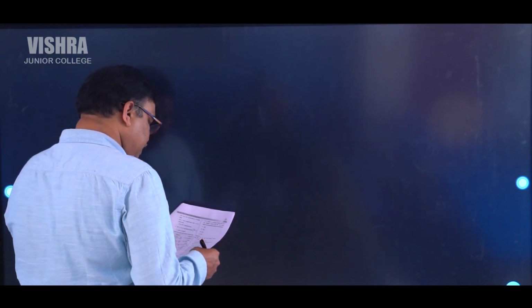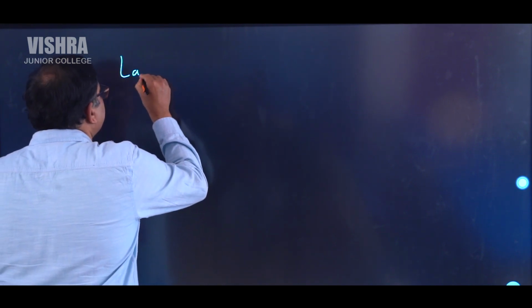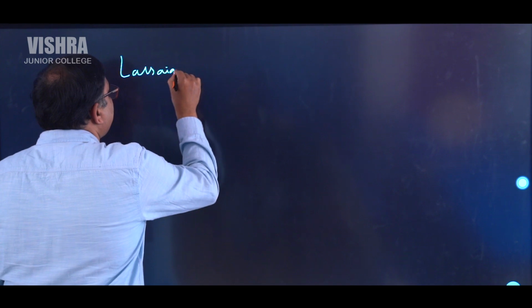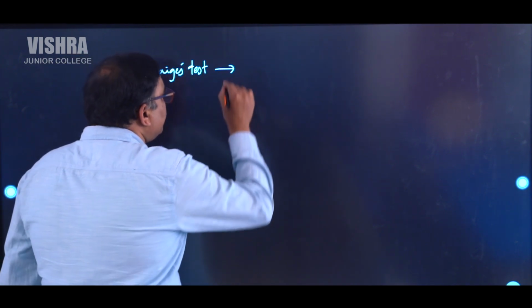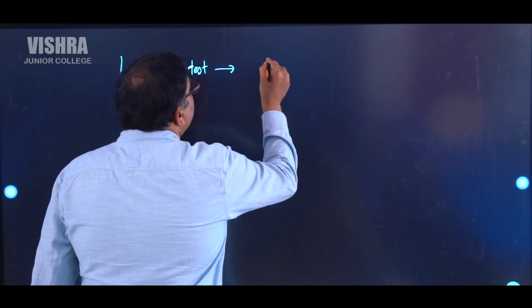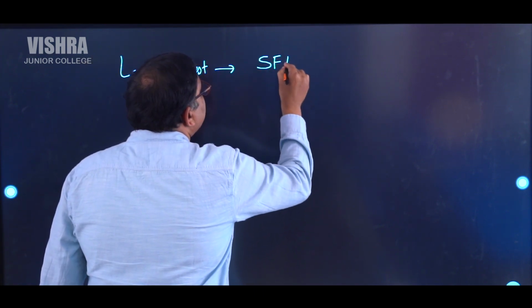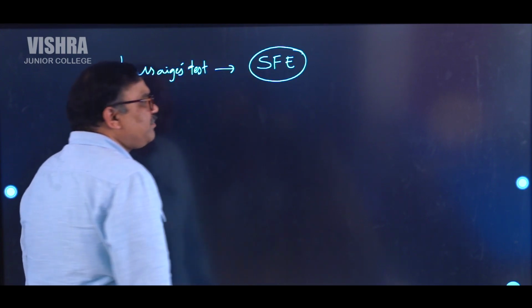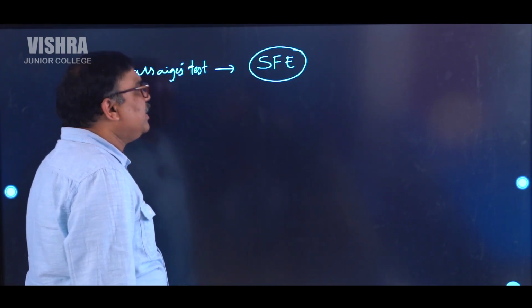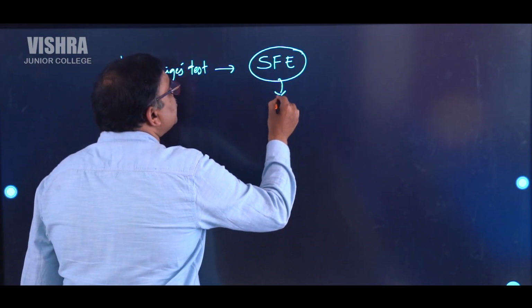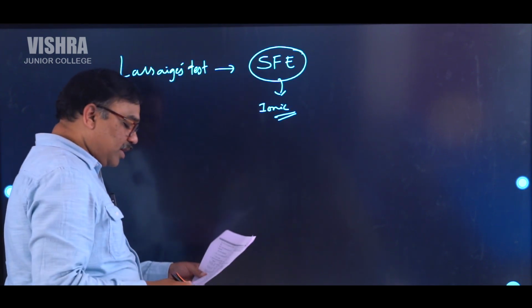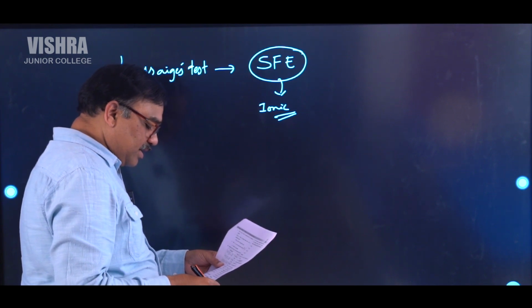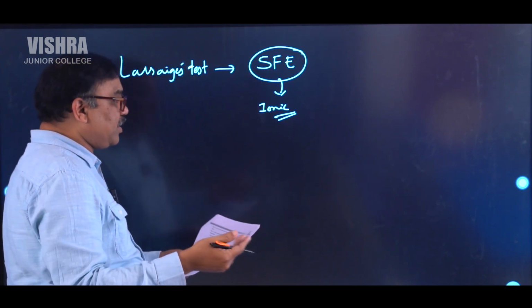So question number 12. Question number 12. See, Lassaigne's test. What is Lassaigne's test? First you have to prepare sodium fusion extract. Sodium fusion extract you prepare. Then this one is used, generally this one is an ionic substance. So covalent compounds are converted into ionic compounds. First point.